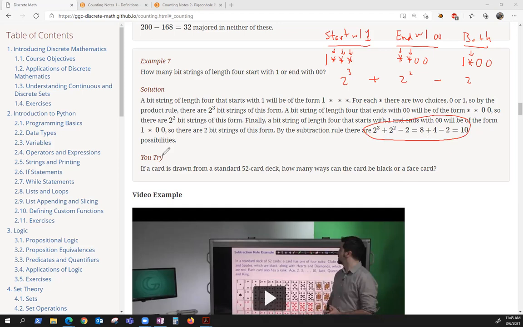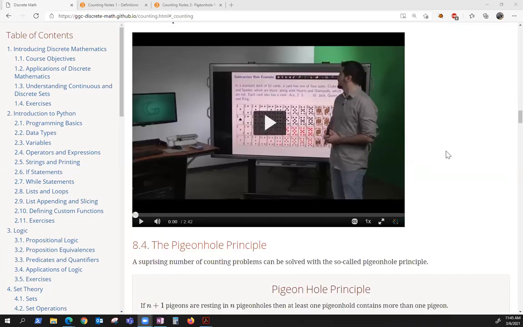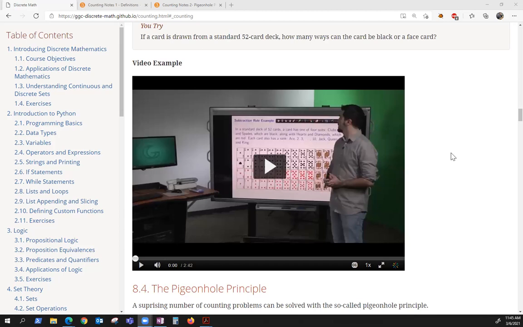All right? Now, this try-it-yourself example is going to be basically very similar to this video, and I'll also talk some about a deck of cards there in case you're unfamiliar. So go ahead, and when you're reading through this part of the textbook, make sure you watch that video. All right, that's going to be the end. There's going to be another short video going up right after this one on the pigeonhole principle. But that's not the end of the video, just the end of going through the book. I'm going to do some examples now.